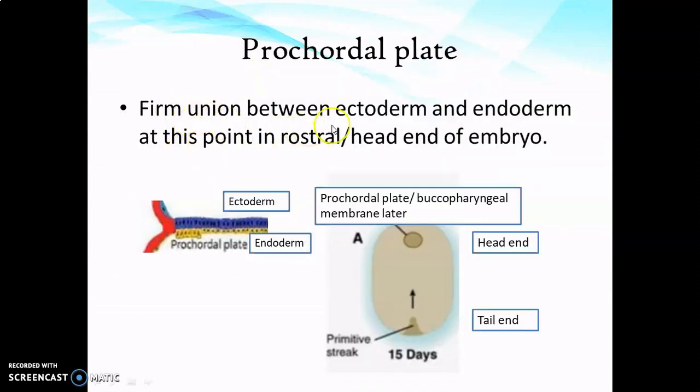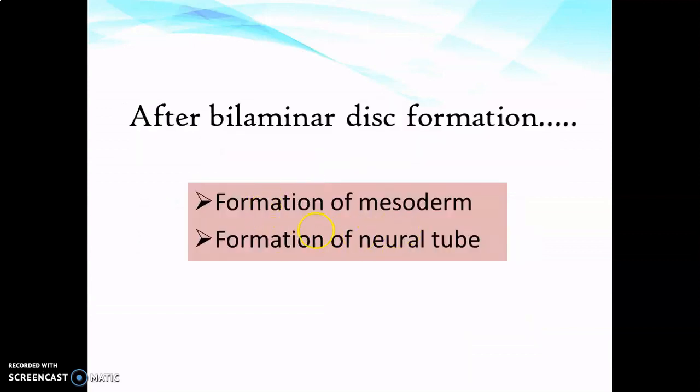So the procaudal plate is a firm union between ectoderm and endoderm at this point in the head or rostral end of the embryo, as you can see in these two images. And this procaudal plate is the future buccopharyngeal membrane. All these developmental events are complete by 2 weeks, and after 2 weeks, as bilaminar disc formation is complete and the procaudal plate is formed, there are events that cause the formation of mesoderm and neural tube. So now let's see what developmental events take place after 2 weeks of intrauterine life.